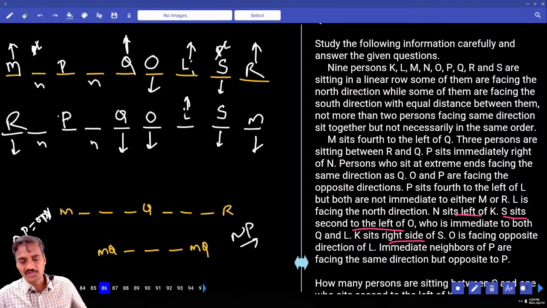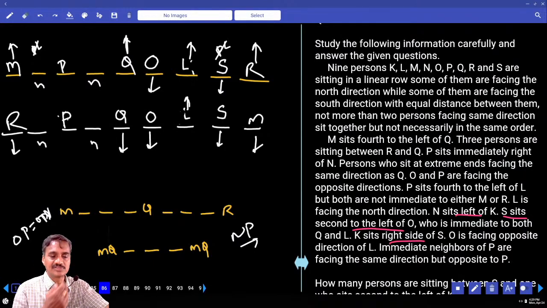And O is facing opposite to N. Immediate neighbors of P are facing the same direction but opposite to P. Then what are the possibilities we have? Here both the persons must be facing north. Not more than 3 persons seated adjacent to each other can face the same direction, so they cannot be together.